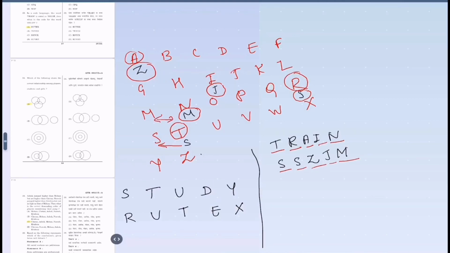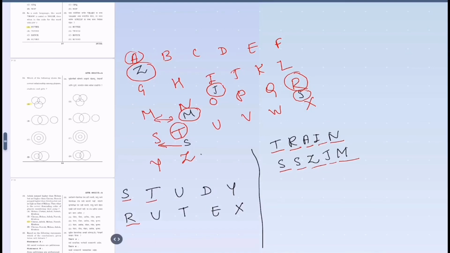So now let us take STUDY. In TRAIN we have seen that one letter is getting replaced by a letter which is before, the next letter gets replaced by a letter which is next to it, and the same way it continues. So S will get replaced by R because R is one letter before.